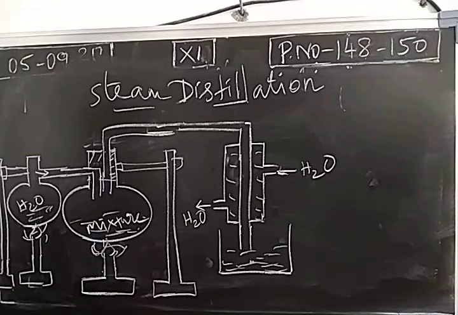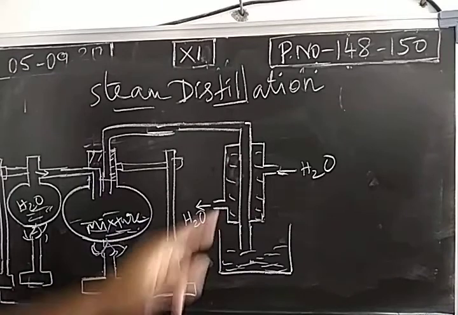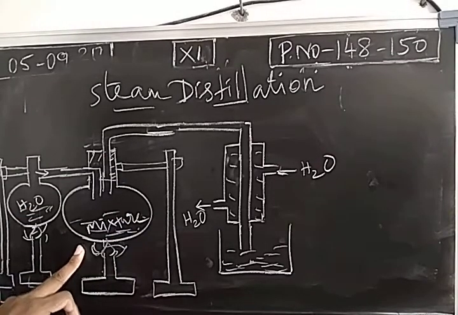When we heat the distillation flask along with the liquid components, steam will also come out. As usual, when we cool in the water condenser, we get the liquid component as well as water. Both will be obtained, and then they will be separated. So the same distillation principle, with one more flask in which water is present. By heating it, steam combines with the liquid components and both come out. Now this flask will be in an inclined position. So this is a distillation flask.